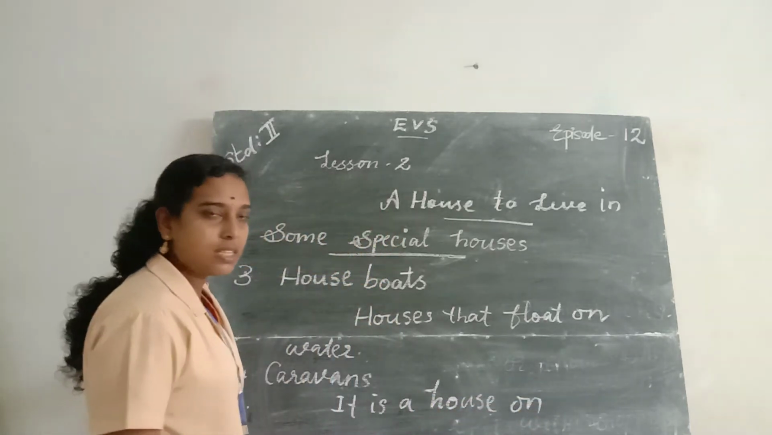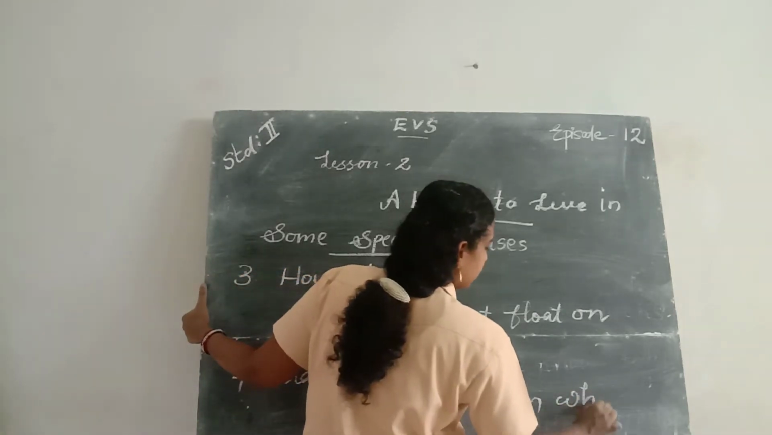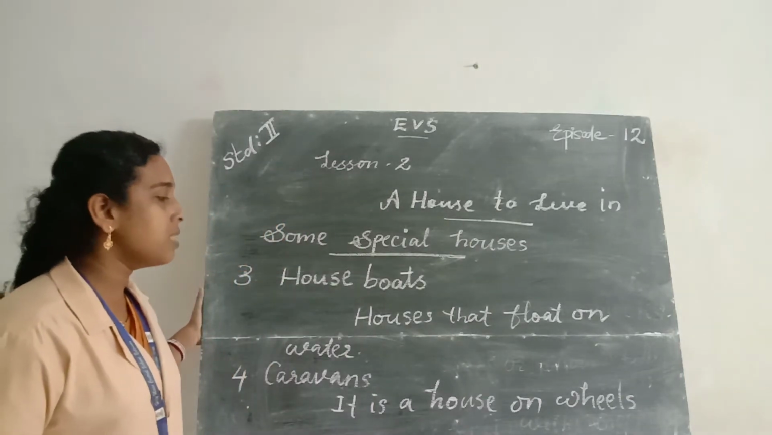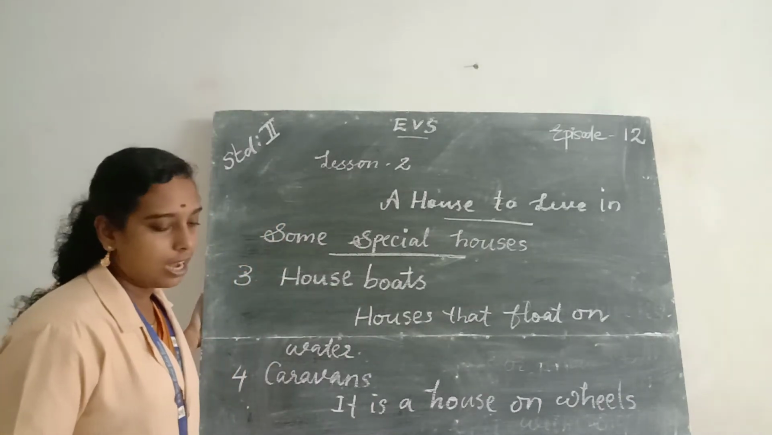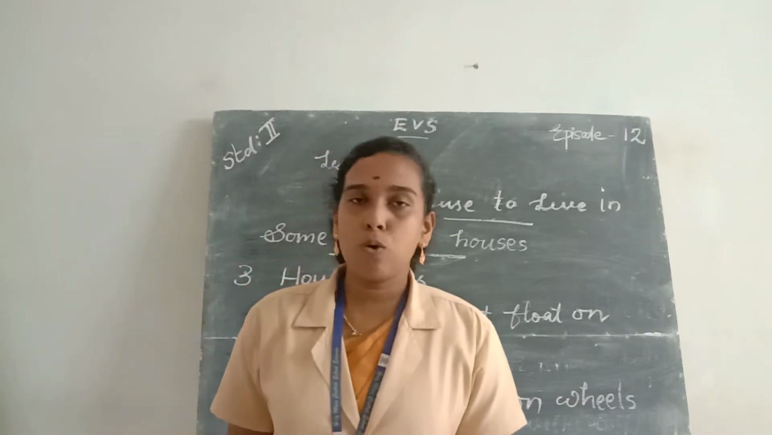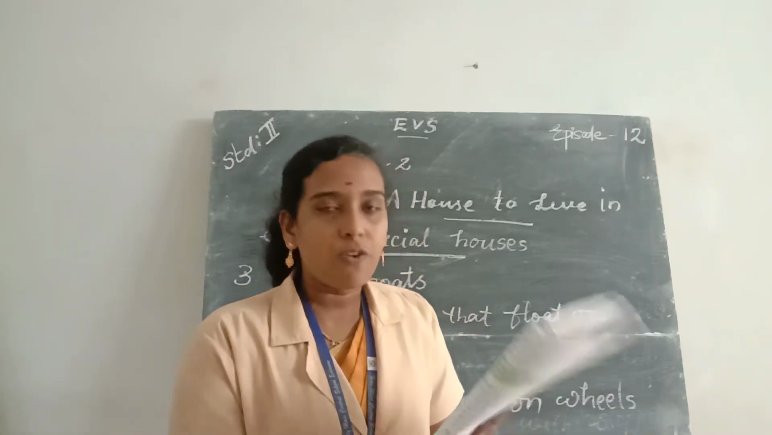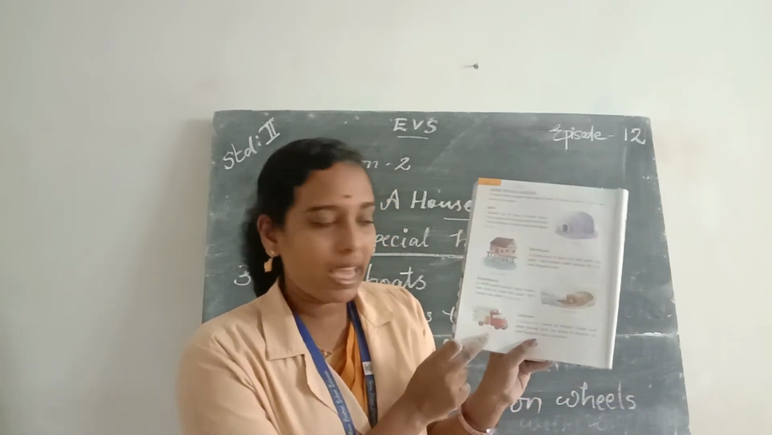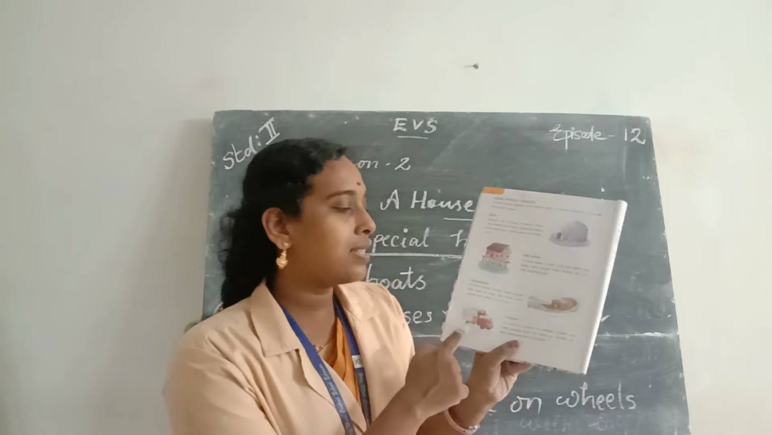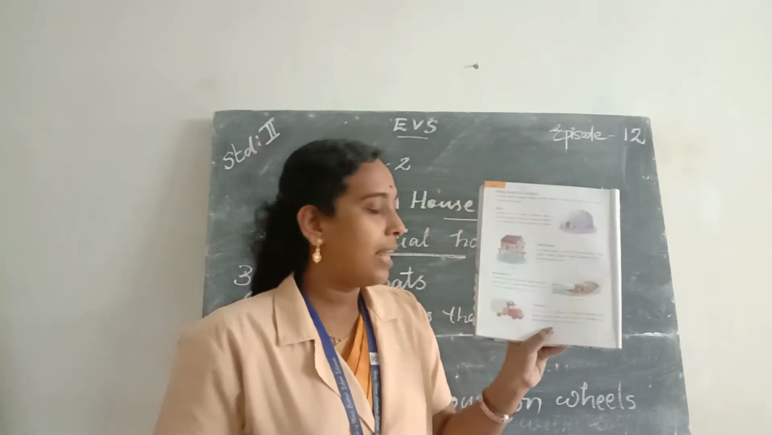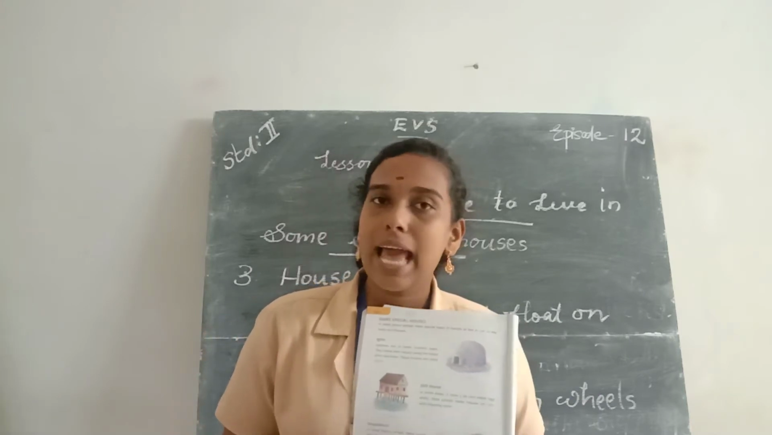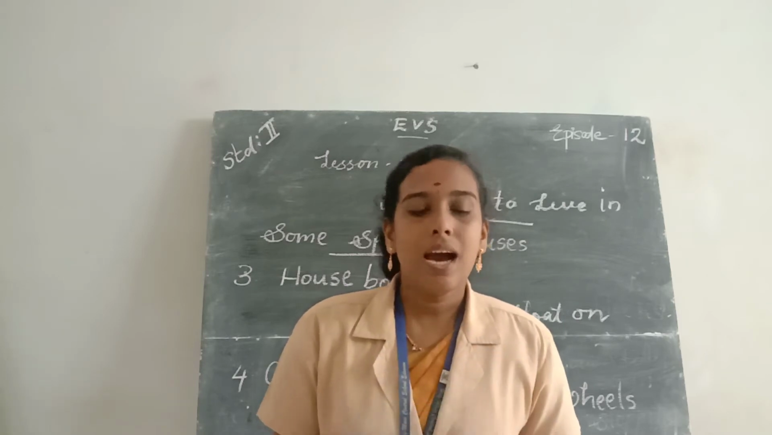What is the spelling of wheels? W-H-E-E-L-S, wheels. The houses on wheels are called caravans, and the people who keep moving from one place to another for their livelihood live in caravans. This is a caravan. They have wheels. Caravans are houses on wheels that move from one place to another, and they are a type of temporary house.